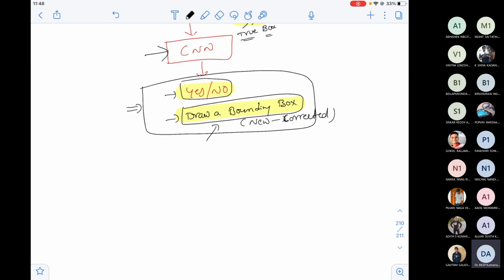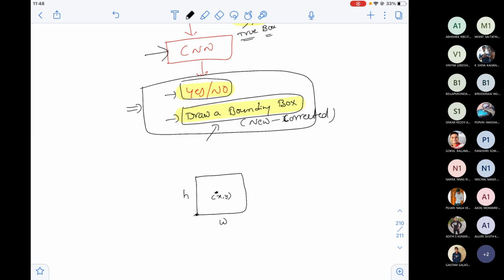First of all, when I say bounding box, how do I represent a bounding box? A bounding box is basically the center of the box. Sometimes in some algorithms, they represent x comma y as the center of the box, sometimes they represent x comma y at this corner point. Anything is fine, we don't mind. Accordingly, the training has to be done. Let us take the center of the box as x comma y coordinates, and this is your height and this is your width.